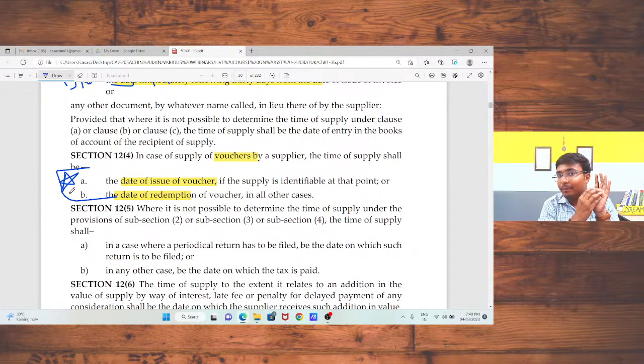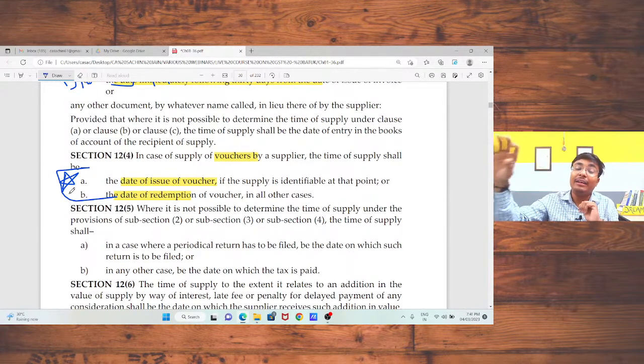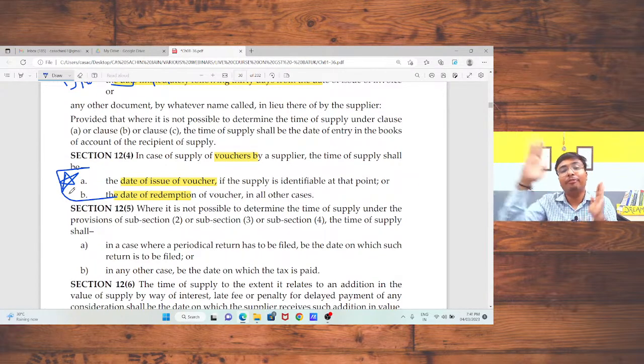We need to keep in mind that in case of supply of goods under forward charge, the time of supply is your date of invoice. But in case of reverse charge, it is the date when you got the goods, or the date of entry in the books of accounts, or payment, whichever is earlier, or 30 days from the date of invoice. Of these three, whichever is earliest will be your time of supply.